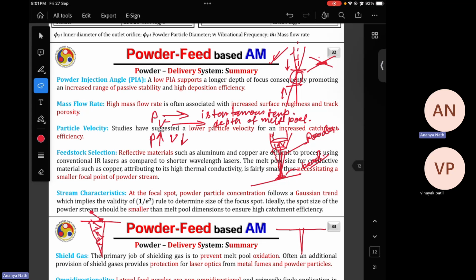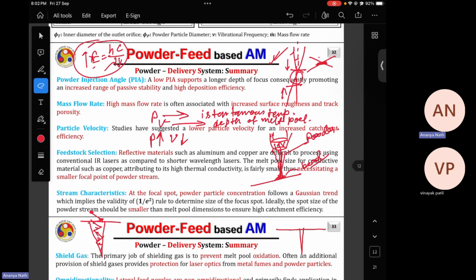The second way, which I have discussed again in my last class, is that when you lower the laser wavelength, you basically increase the energy of the laser, because E equals hc by lambda, where lambda is the wavelength and E is the energy. If you decrease the wavelength, obviously the energy of the laser beam will increase. And if you can somehow increase the photon energy of a particular laser, obviously you will be able to excite the metal atoms more. And because of that excitation, the metal will absorb the laser more.